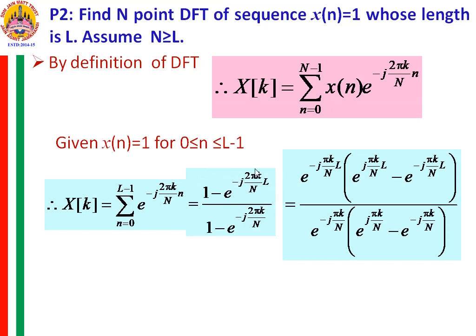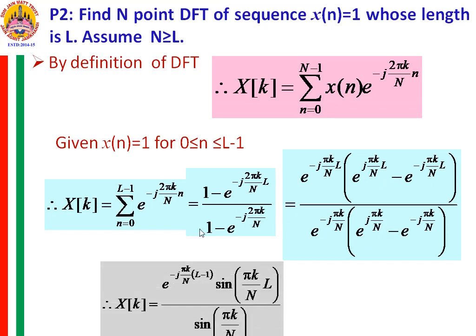The half-angle term of this I am taking outside. Similarly I do it for the denominator, taking out e raised to minus j pi k by capital N. Now we observe that for both the numerator and denominator, if I divide by 2j, this is a sinusoidal term. So for the numerator you will get sine of pi k capital L by N, and for the denominator you get sine of pi k by capital N. So rewriting this, X[k] is equal to e raised to minus j pi k by N into L minus 1.